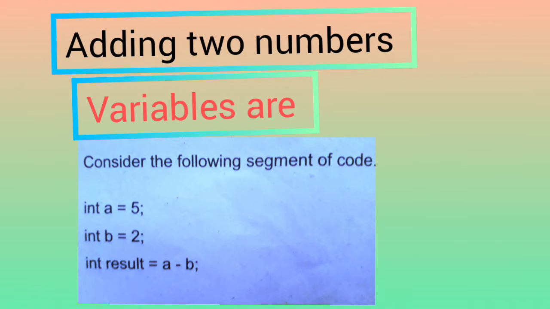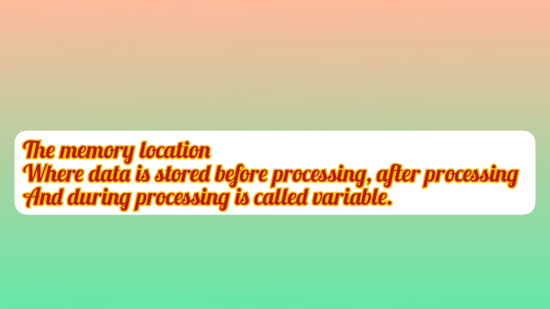For example, if we want to add two numbers A and B, it means that two spaces in RAM are required, and after addition of these two numbers, the result will also be stored in RAM at a specific location. So these specific memory locations, which store the value before processing, during processing and after processing, are called variables.